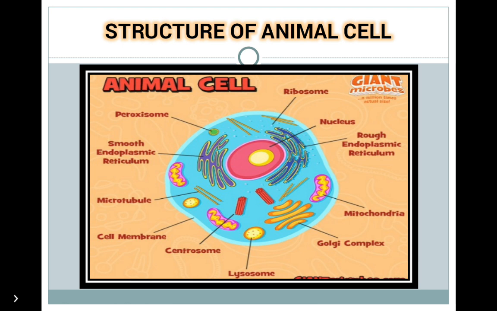Cell membrane or plasma membrane is a thin elastic membrane surrounding the cell. It protects the cell and gives it a shape. It is semi-permeable, which means it selectively allows materials to go in and out of the cell. All the material of the cell that is enclosed by the cell membrane is called the protoplasm.